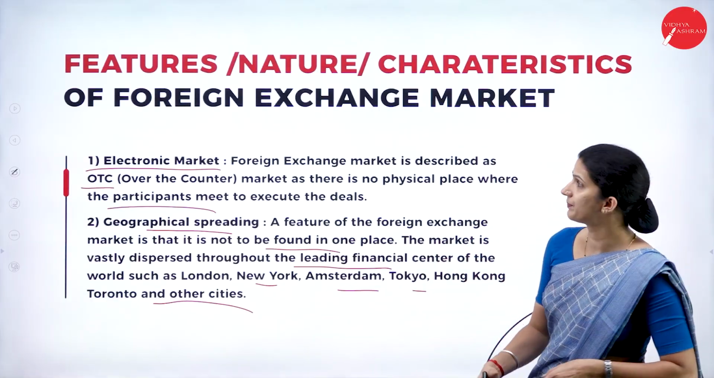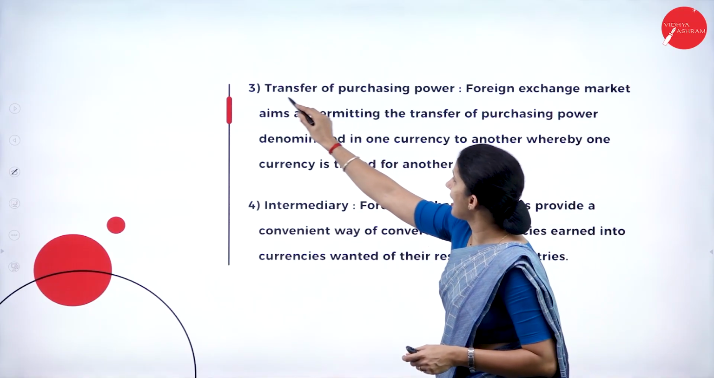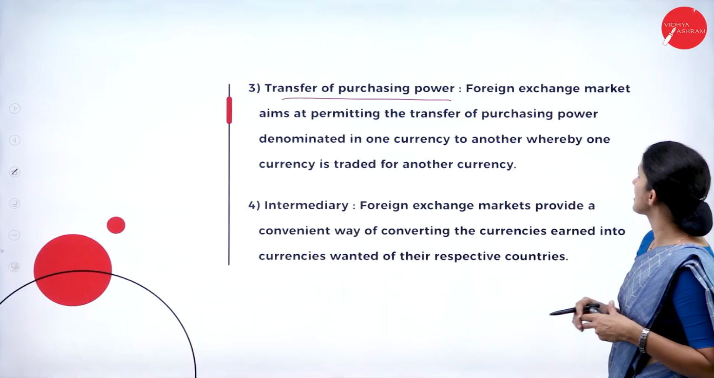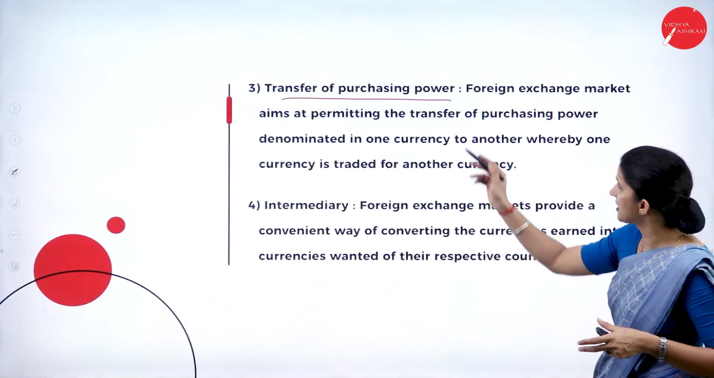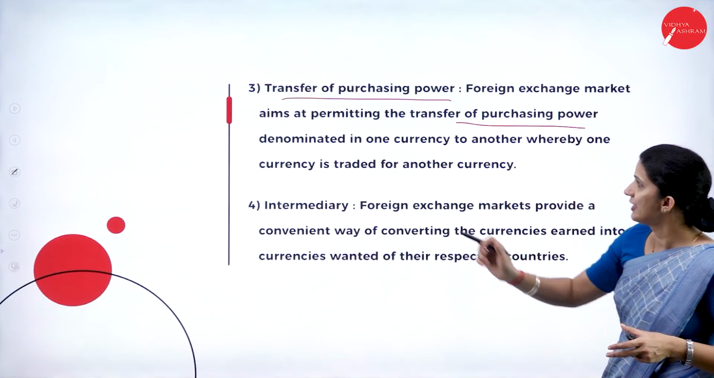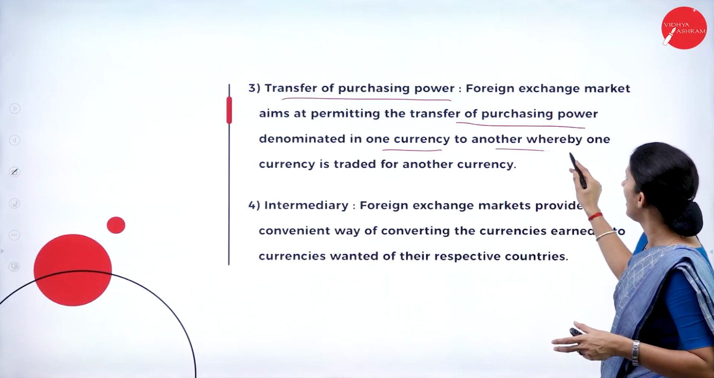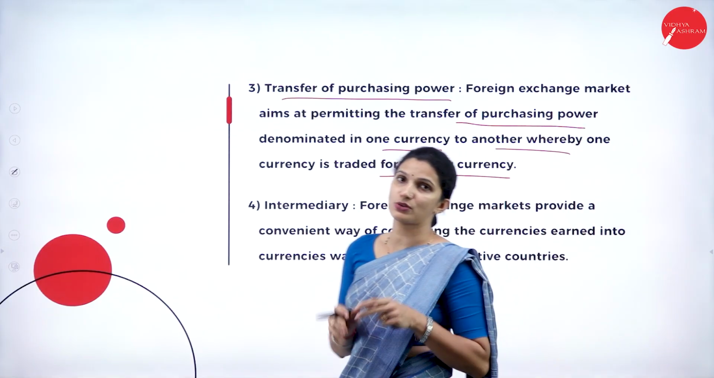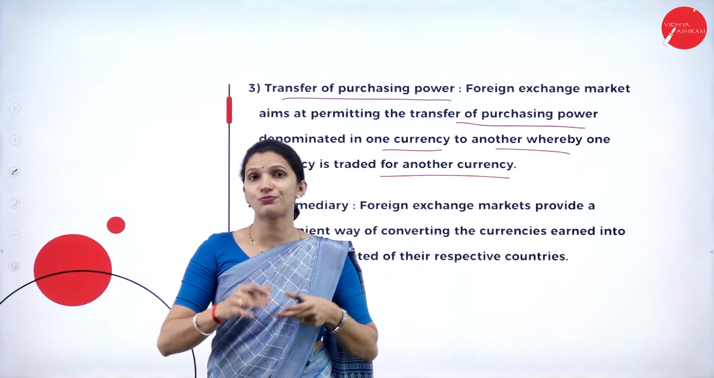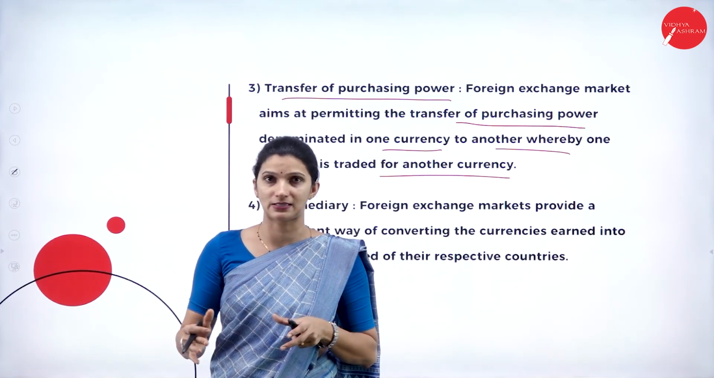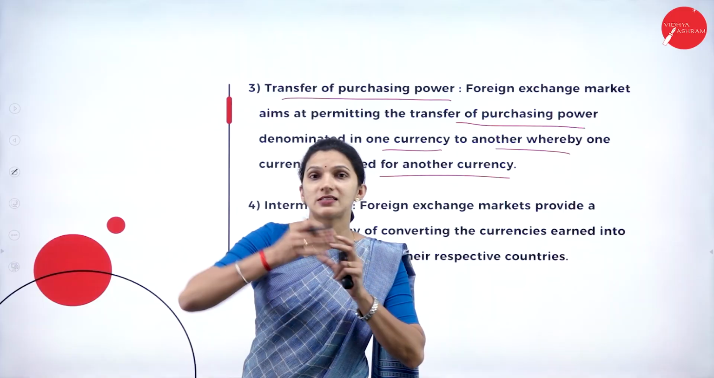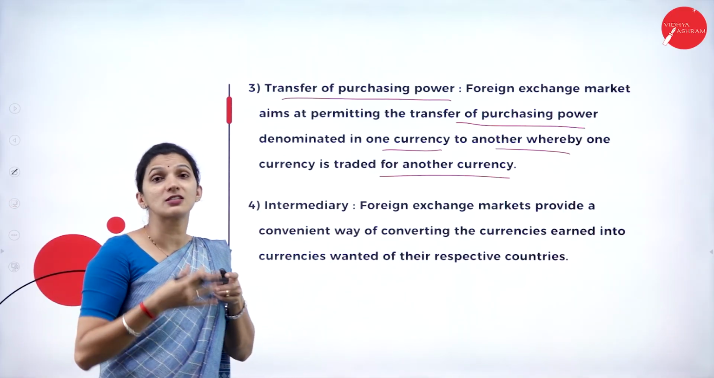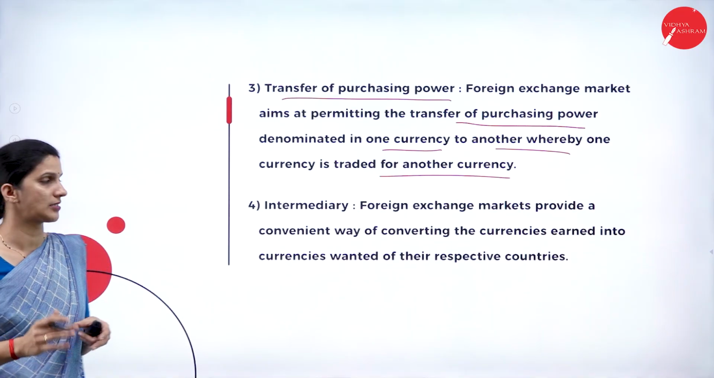So then we have the transfer of purchasing power. Here, the foreign exchange market aims at permitting the transfer of purchasing power denominated in one currency to another, whereby one currency is traded for another currency. So here there is a transfer or exchange of purchasing power between the parties, where one country's currency is traded for the other country's currency. That means they are distributing this purchasing power between the parties.